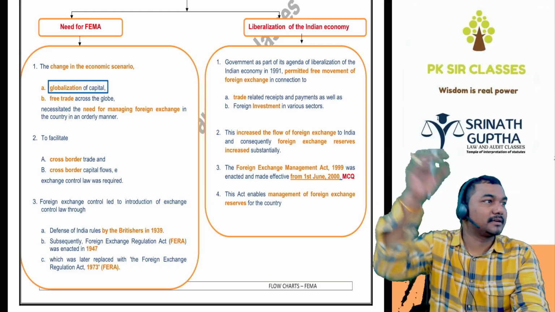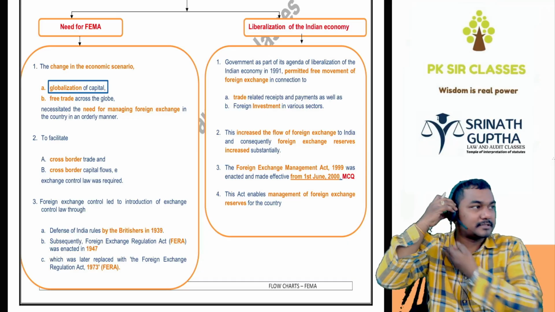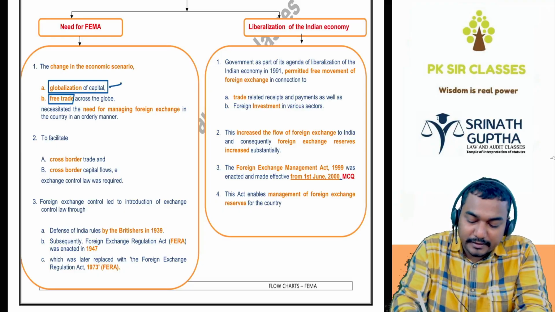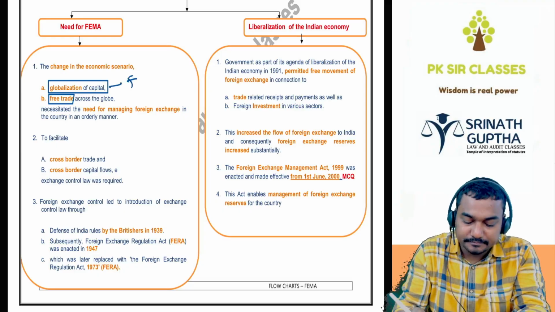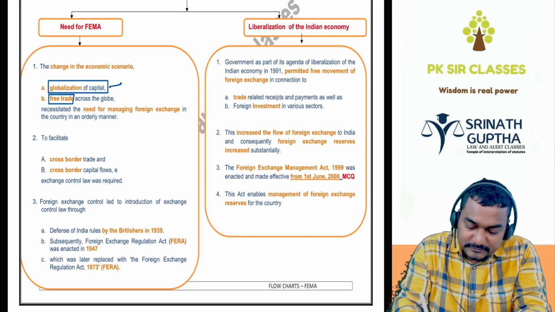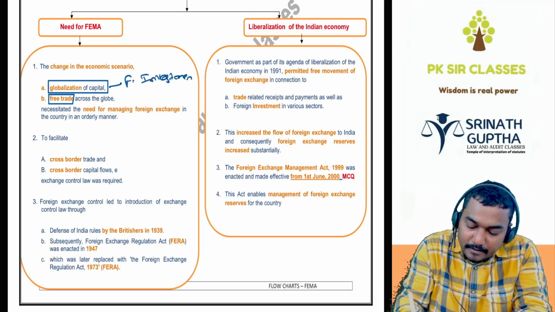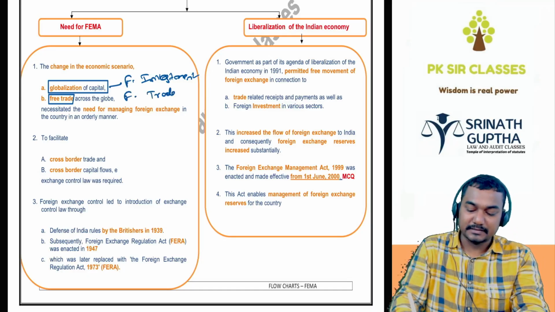Indians want to make investments in the foreign, or foreigners want to make investments in India, or the free trade across the globe. That means to regulate the foreign investments and to regulate the foreign trade, this act came into existence.